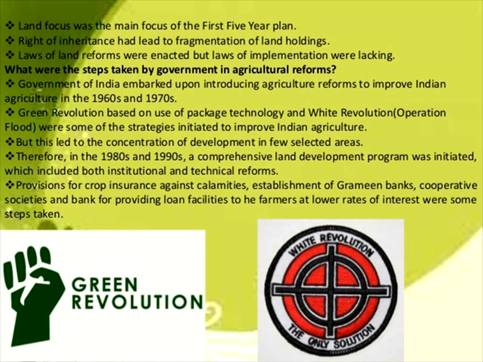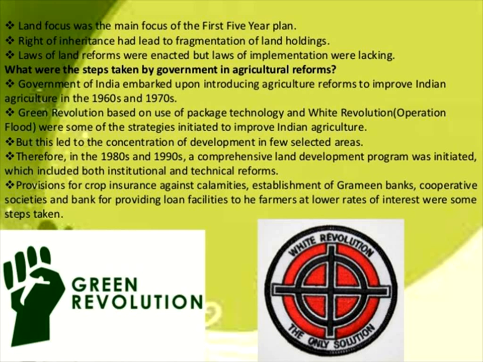You know insurance: if you insure a vehicle and there is an accident, the insurance company will pay part of the amount to you. They did the same for crops. If the crop is lost due to a natural calamity, like a cyclone, or heavy rainfall that completely decomposes the crops, the insurance covers it.